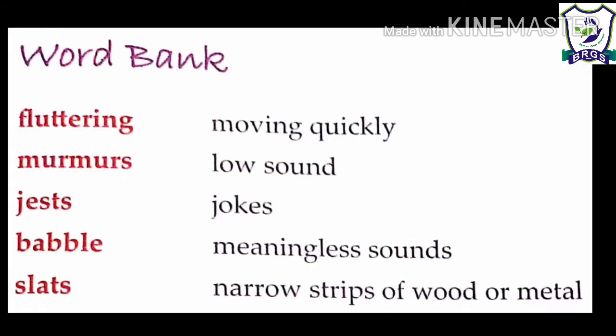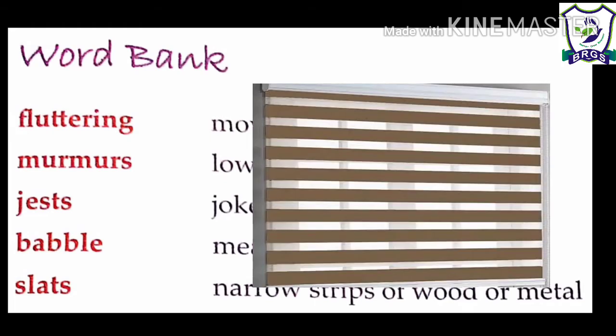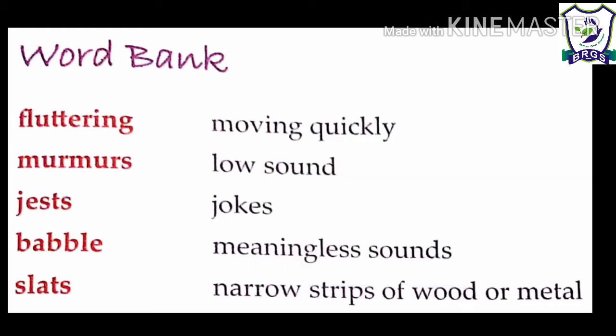Children, before reading the poem, let us learn some new words and their meaning. Number one is fluttering. Fluttering means moving quickly. Number two is murmurs. Murmurs means low sound. Next is jests. Jests means jokes. Babble. Babble means meaningless sounds. Then slats means narrow strips of wood or metal that are used in window blinds or other furniture. As you can see in the picture, these are narrow strips of wood or metal.